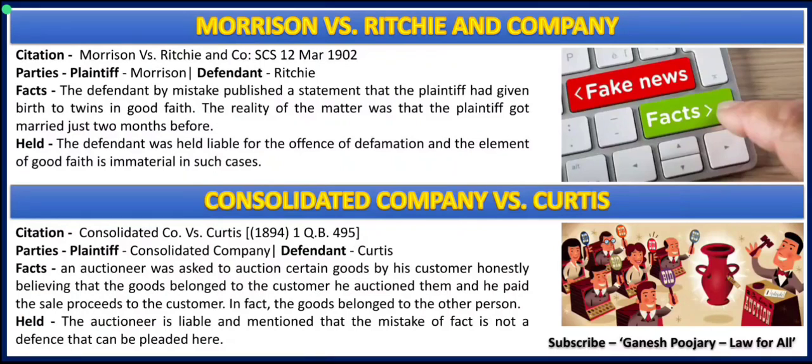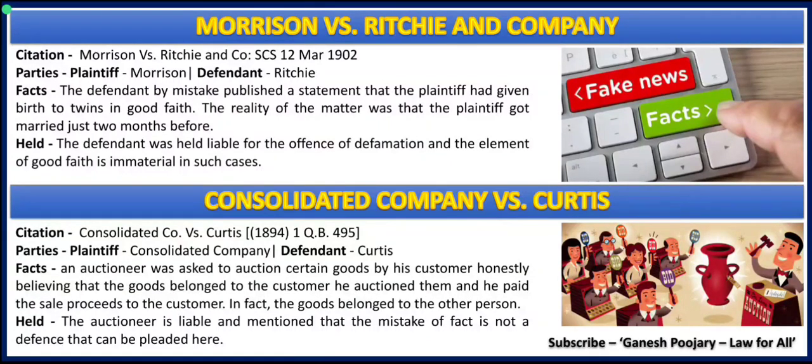As I said in the beginning, under law of tort, mistake is not an easy defense available to the defendant. For that, we have two very important case laws. The first one is Morrison versus Ritchie and Company. What happened here? Ritchie and Company is a publisher, and they published news saying that a particular lady got twins. She gave birth to twins. But in the actual situation, the lady had got married just 2 months before. The publisher got confused and published this news.